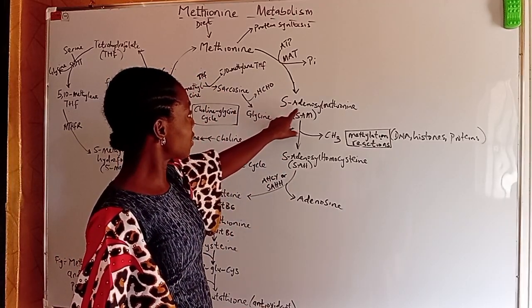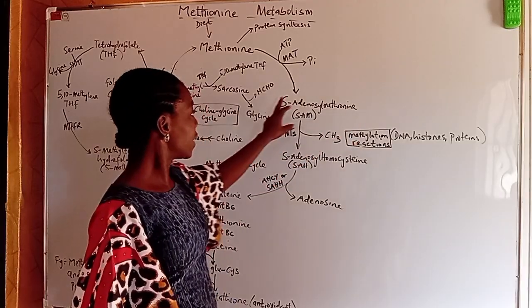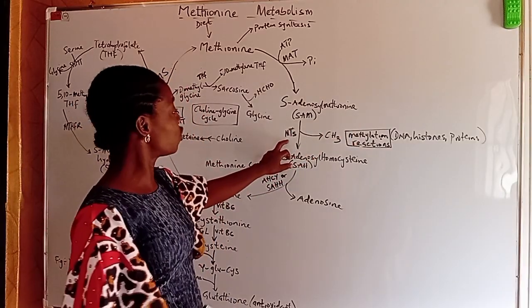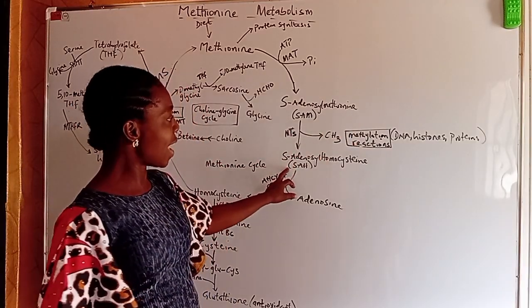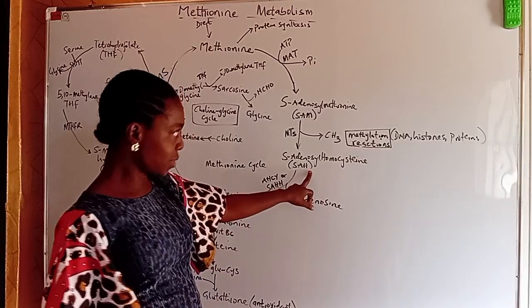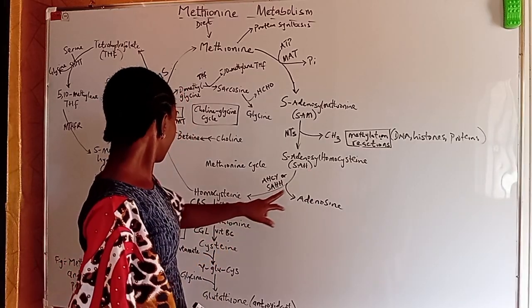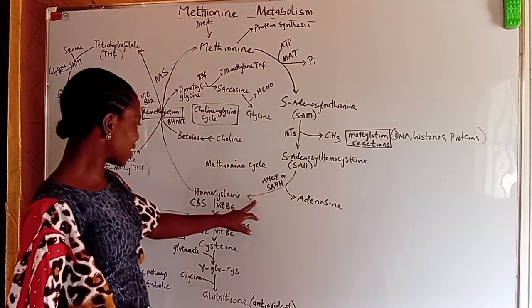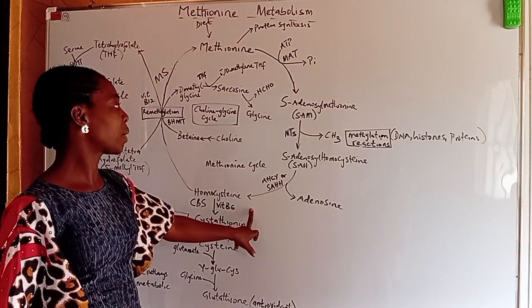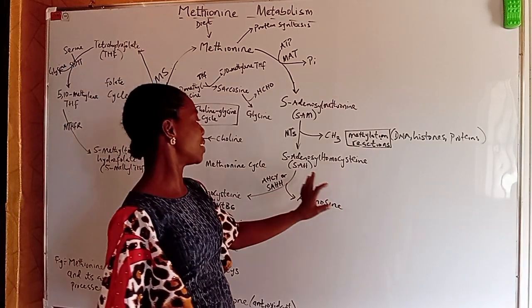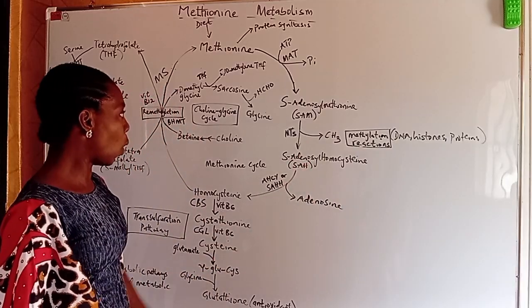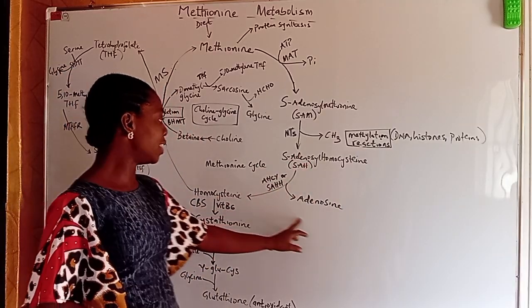Now, this S-adenosylmethionine can be demethylated by methyltransferase to produce S-adenosylhomocysteine. When this happens, it can also be converted to homocysteine by S-adenosylhomocysteine hydrolase, releasing adenosine.